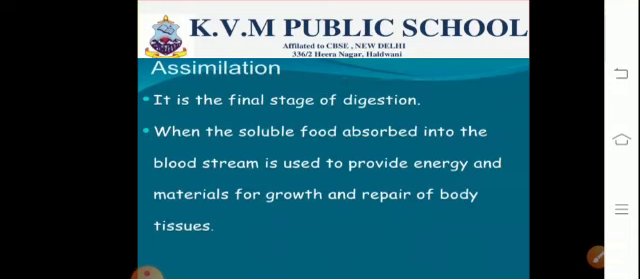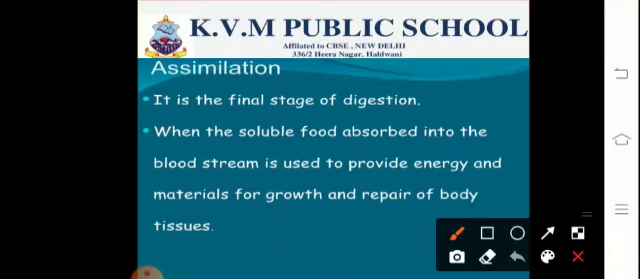After the food has got absorbed, the next stage involves the assimilation of food. It's the final stage of digestion, where the soluble food is absorbed into the bloodstream, and it is used to provide energy and materials to the entire body for the growth and repair of the body tissues.